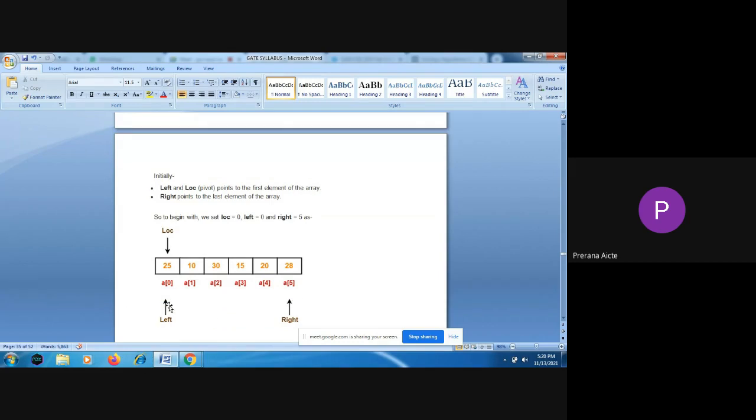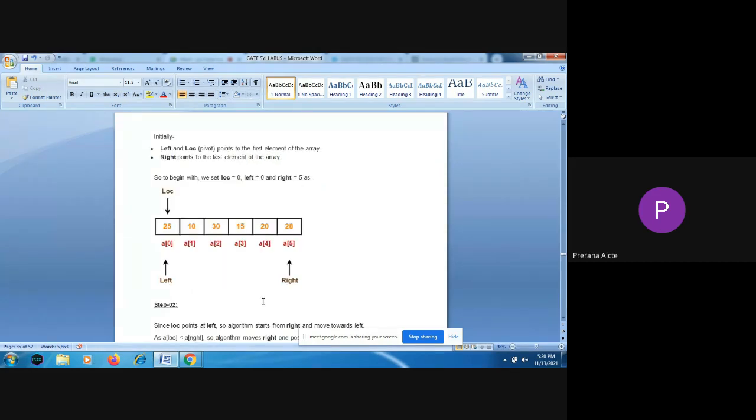So we are going to have the comparison. If a of left is less than or equal to pivot, then we will increment the left pointer, and if a of right is greater than or equal to pivot, we will decrement the right pointer.